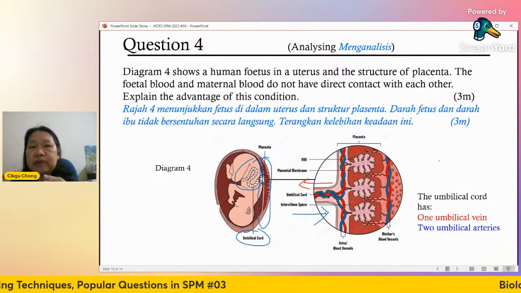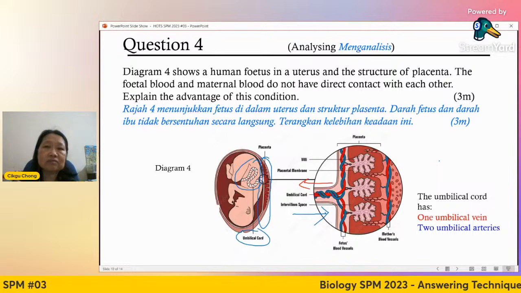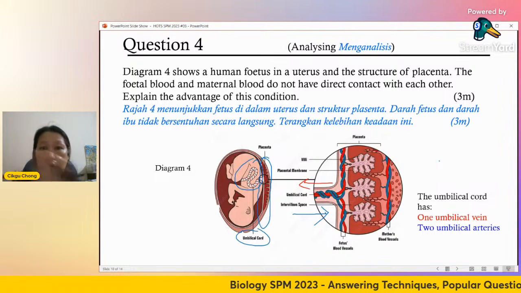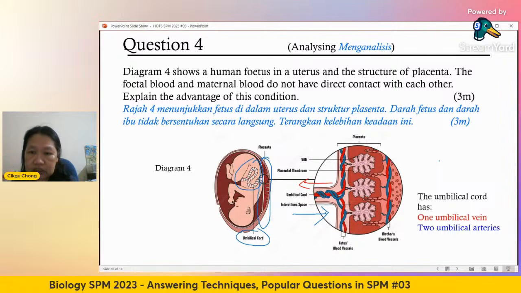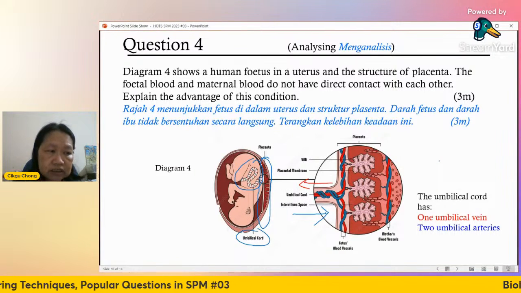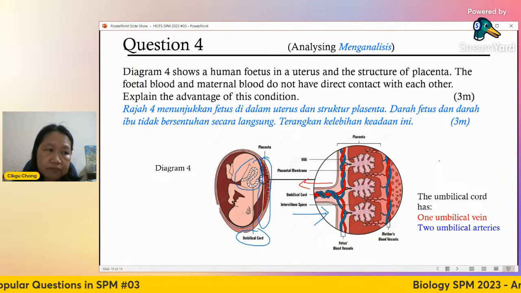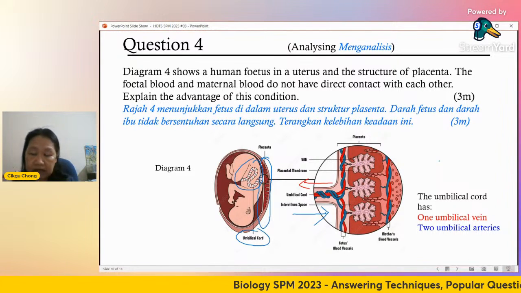But if you make it so difficult to find, sometimes we may miss out. See, we are also humans. Examiners are also humans, right? So if you jumble too much, you take a risk. Your risk is your points. Sometimes they mark already, but then they have to count back.